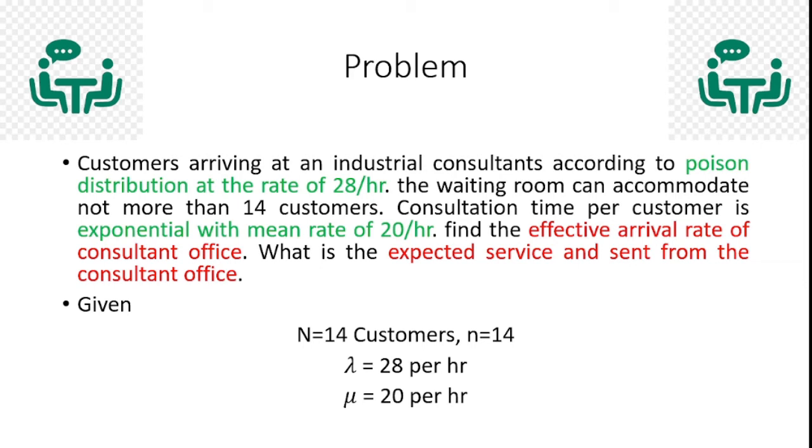The exponential service rate, the number of customers who utilize the facility, is 20 customers per hour, so mu is equal to 20 per hour. And the Poisson distribution gives the number of customers arriving for service, 28 customers per hour, so lambda is equal to 28 per hour, mu is equal to 20 per hour. Likewise, we can grasp the data from the given problem.